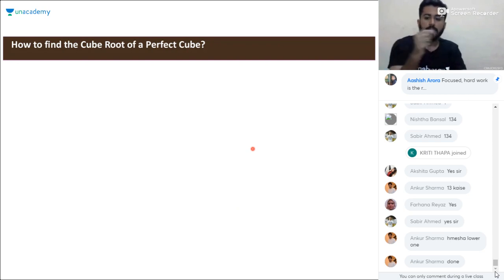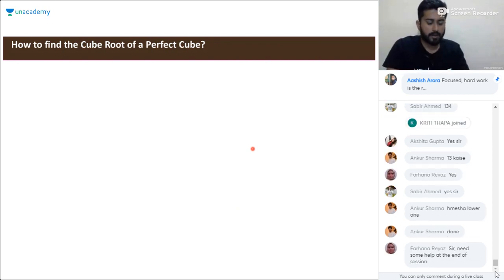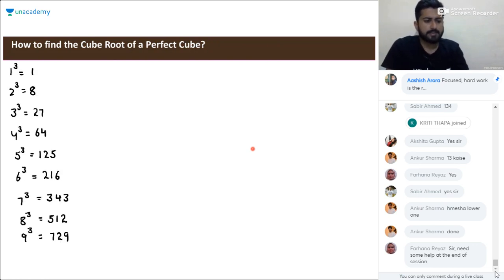Now how to calculate the perfect cube? Okay, no problem. I'll take a Q&A session for 5 minutes after the session. Just go for this one now. How to find the cube root of a perfect cube? It is easier than finding the square root. So the cube of 1 is 1, the cube of 2 is 8. You have to consider the cubes of up to 9.